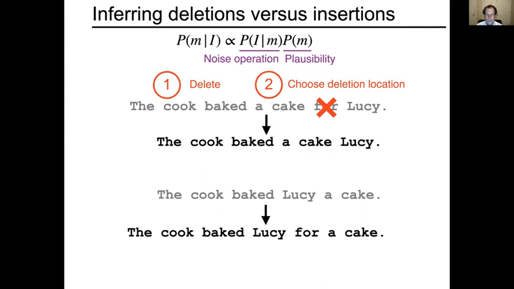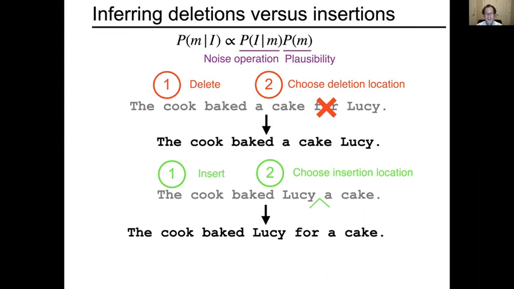Now let's look at the insertion case. Once again, as with the deletion case, you have to hypothesize what kind of noise operation occurred. In this case, it's insertion. That would have probability somewhere less than 1. Second of all, there has to be a hypothesis about where the insertion location occurred. So here, it would have to be hypothesized between "Lucy" and "cake." This is a 6-word sentence.